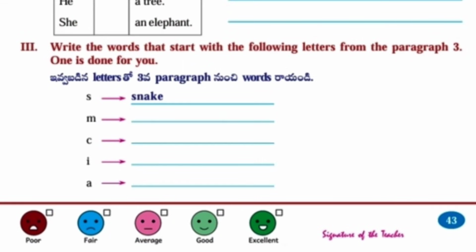Next, third one. Write the words that start with the letter from the paragraph 3. One is done for you. S. Snake. M. Mongoose. E. There is no word. And I. It's. A. Away.